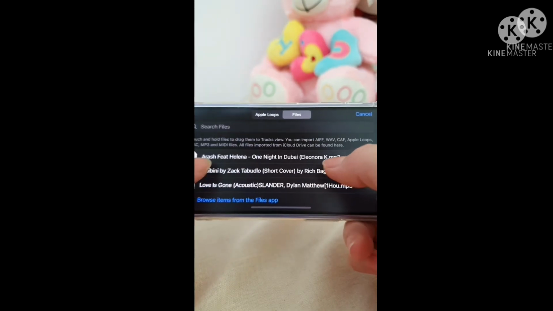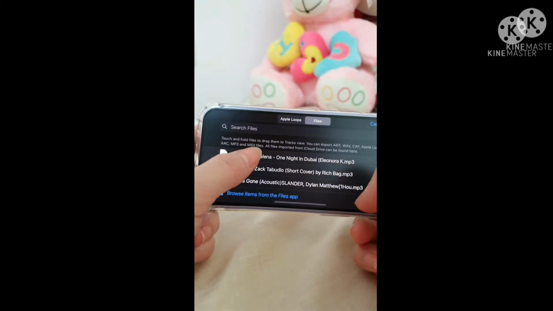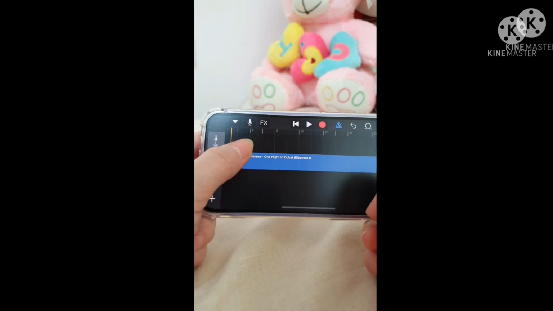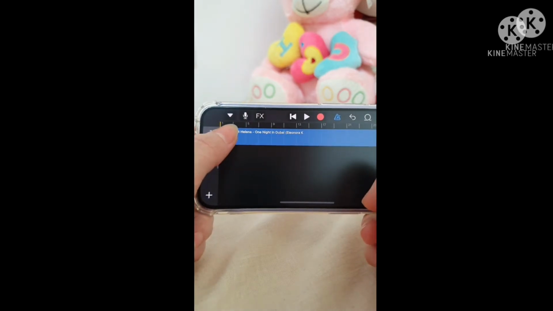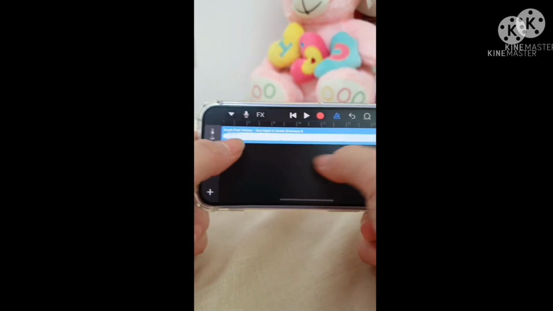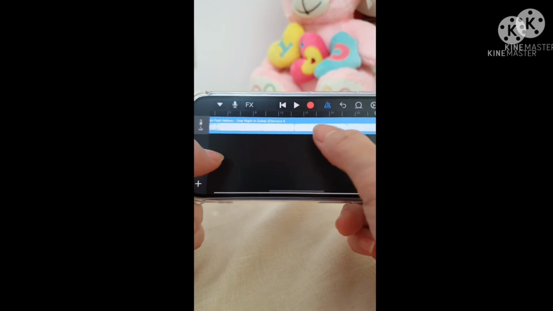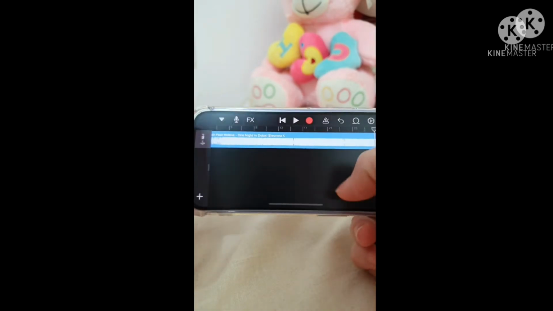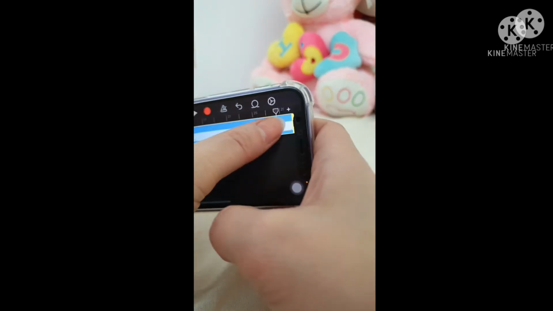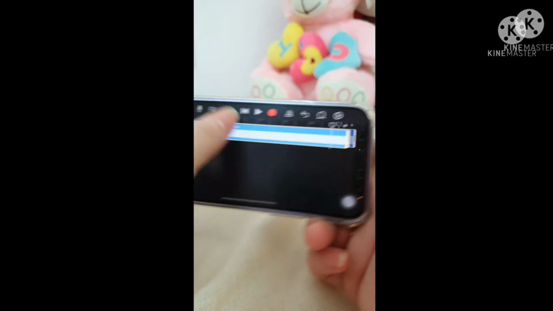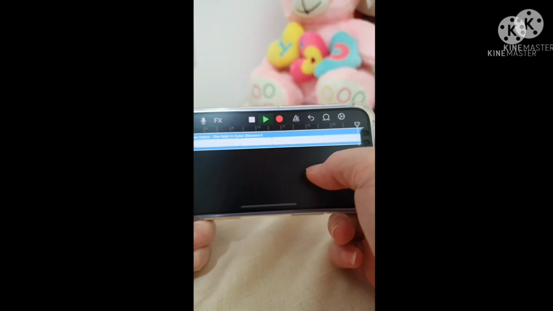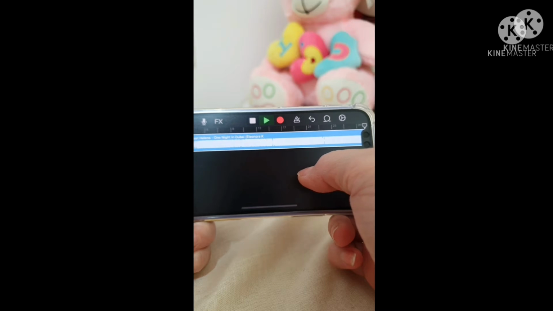I need to drag this long drag going to the back until beside the audio. So now we need to remove this one. So now we can play music. Wait. We'll just play it. Try. Okay.